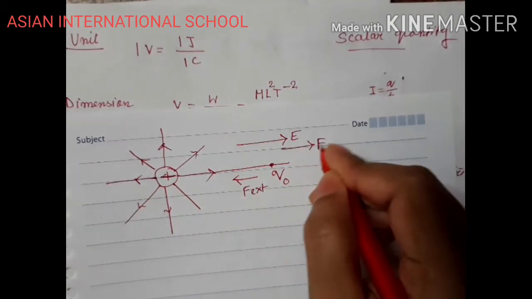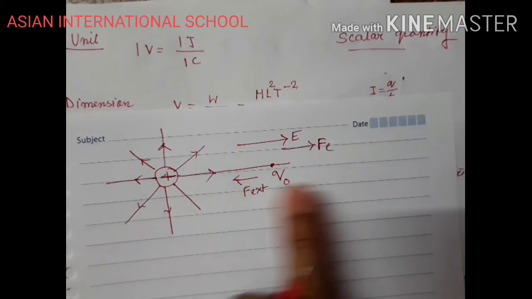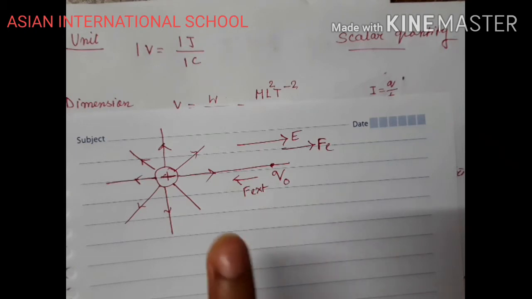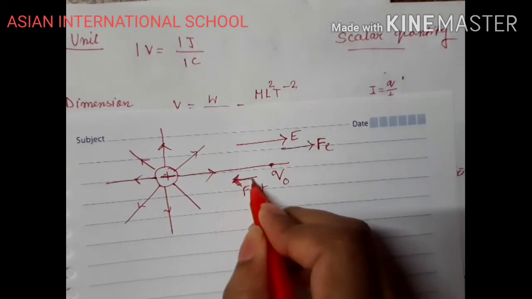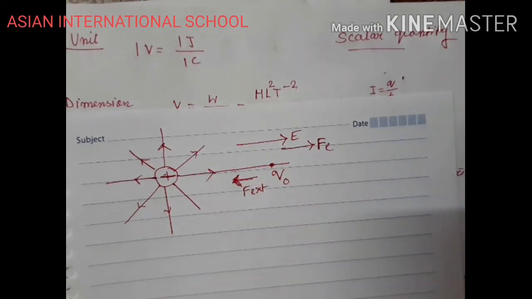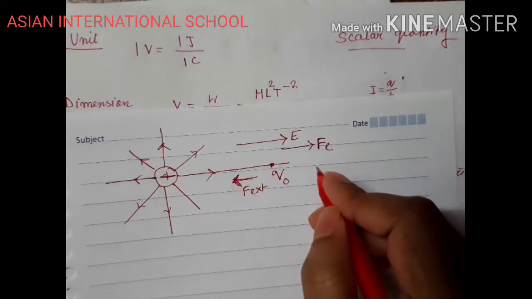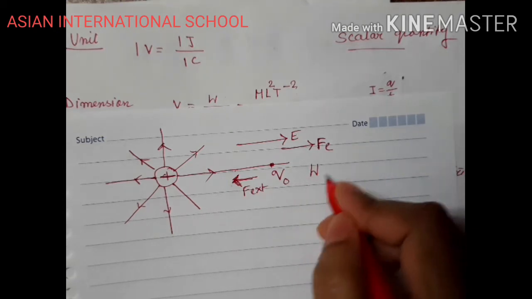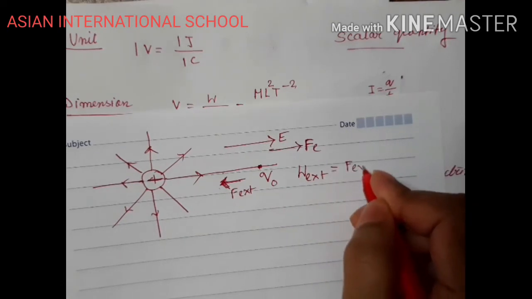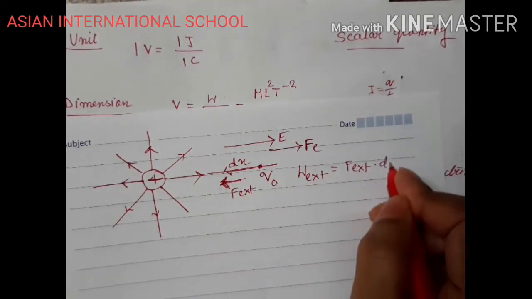We can say that this force is Fe, the electrostatic force. Due to this force, this Q naught charge should move away from the source charge. But what is happening? We are forcefully doing some work. We are applying an external force to move this Q naught from infinity or from one point to another point. So W external equals F external into dx, if there is a displacement of dx.